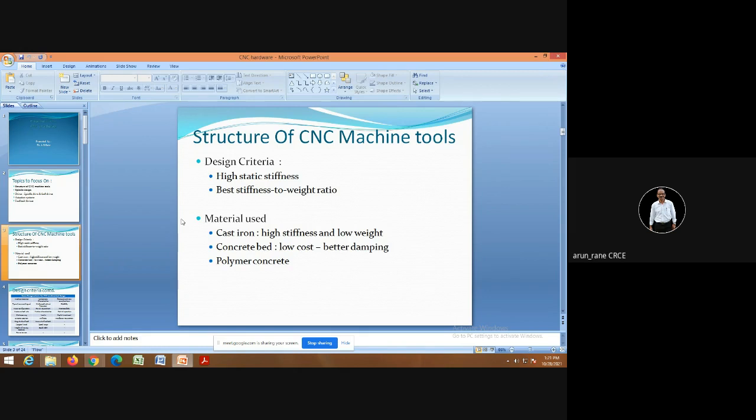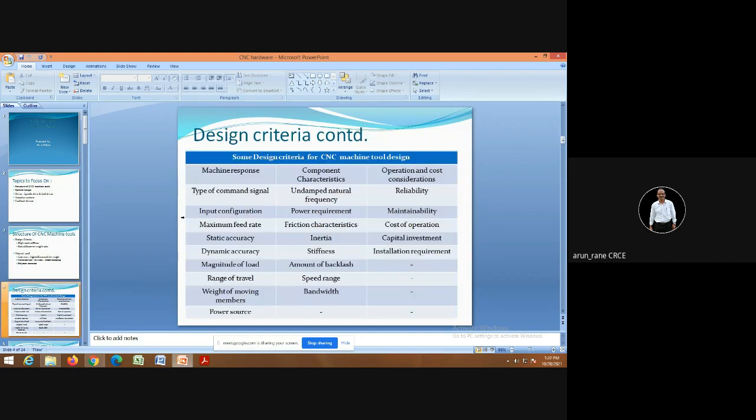You can also use concrete bed, which costs less and gives better damping, as well as you can go for polymer concrete also. Most commonly or popularly, cast iron, that is CI, is used for the beds or for the structure.